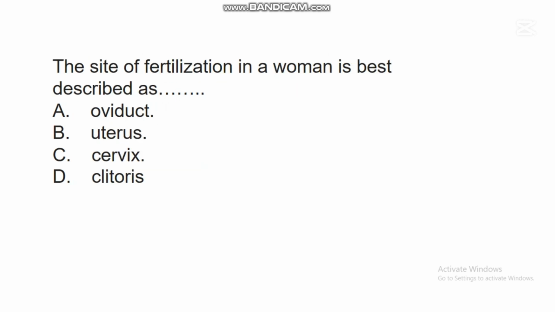The next question says, the site of fertilization in a woman is best described as dash. A. Oviduct. B. Uterus. C. Cervix. D. Clitoris. In this question, the correct answer is A. Oviduct. This oviduct is the site of fertilization in a woman. The oviduct is the structure where fertilization takes place. It can also be called the fallopian tube.